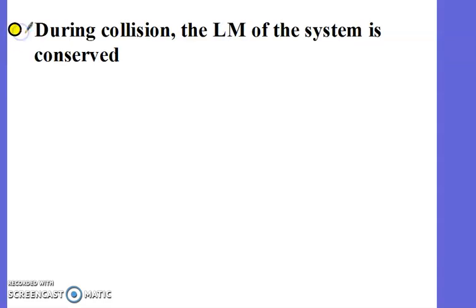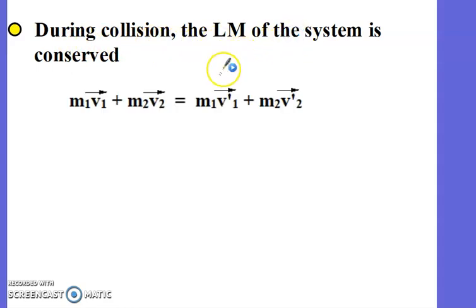Okay. You know, during collision, what? The linear momentum of the system is conserved, right? So here, during collision, okay. It means linear momentum before collision, be careful. The system here is two balls, not only one ball. The linear momentum of one ball, A or B, is not conserved. Be careful about this. Both balls is conserved. So this is before collision. Linear momentum before collision. This is after collision. And notice here, the velocities are prime. Okay?